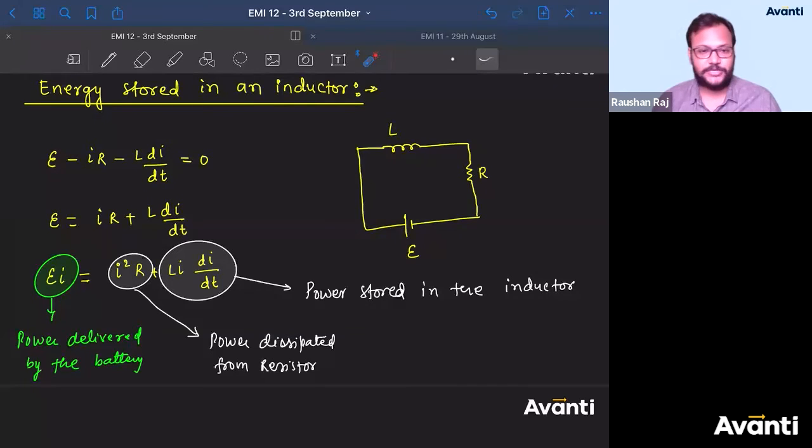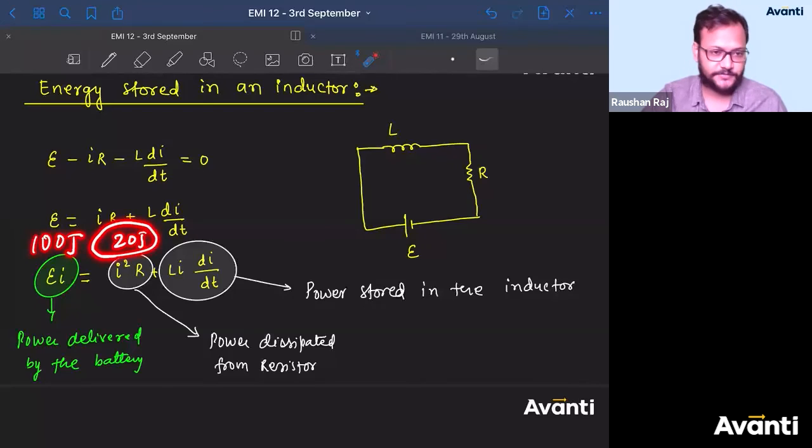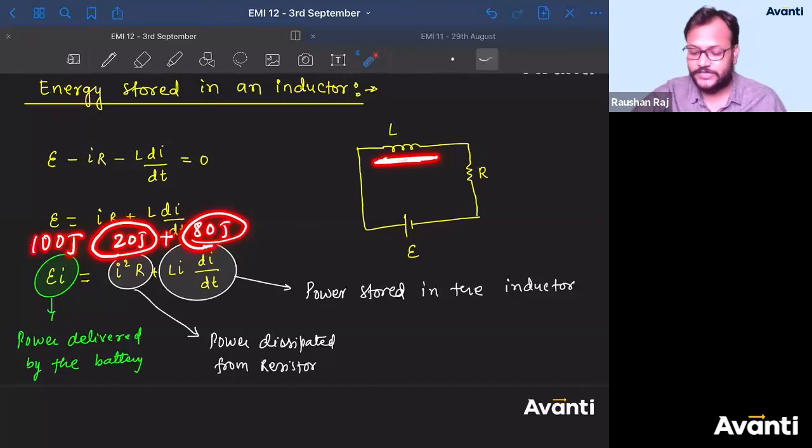Any doubt till here, children? So just imagine a condition. You have given 100 joule of energy. Out of 100 joule, some 20 joule has been dissipated from the resistor. So where has this 80 joule gone? We have observed that there will not be any heat loss from the inductor. So where will it go? If it is not going out, it will stay here only. And how can we say for sure that it will be here only?